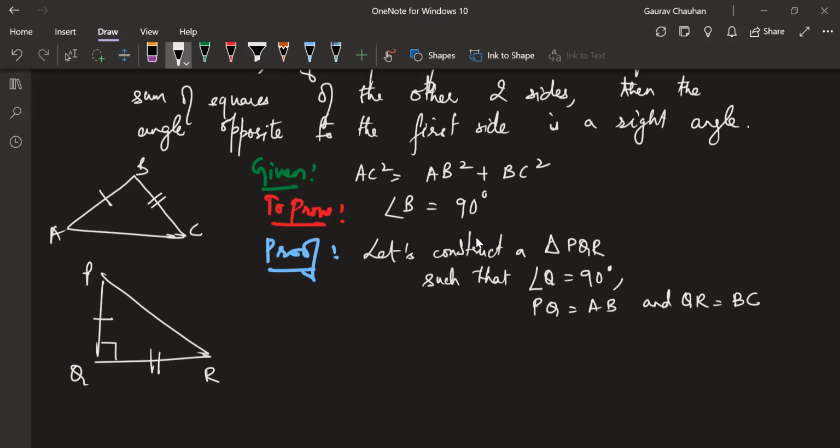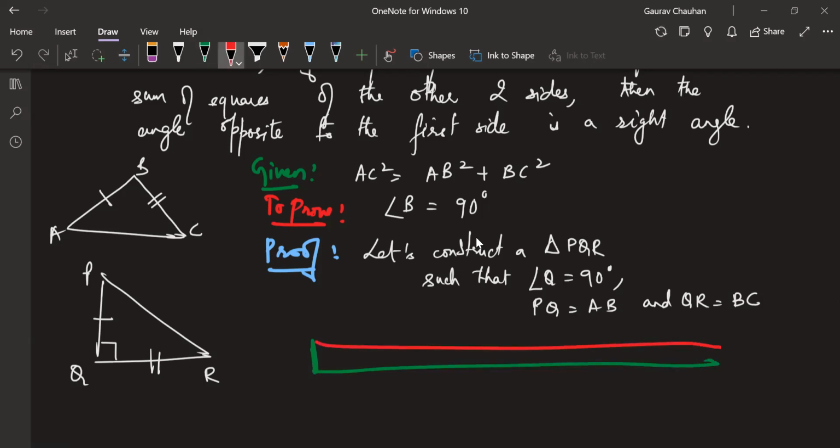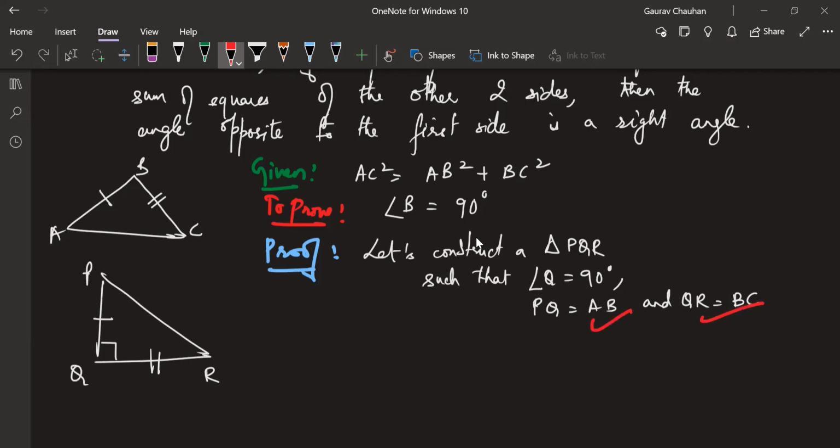Whatever be the measurement of AB and BC, I can make that angle because I'm not putting a restriction on the hypotenuse. I can make a right triangle. Even if AB is 1 centimeter and BC is 500 centimeters, I can still make a right triangle. The hypotenuse will come automatically. Whatever be the length of these two, I can make a right triangle.